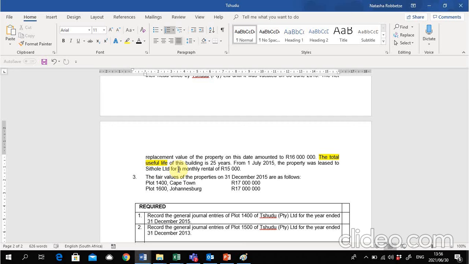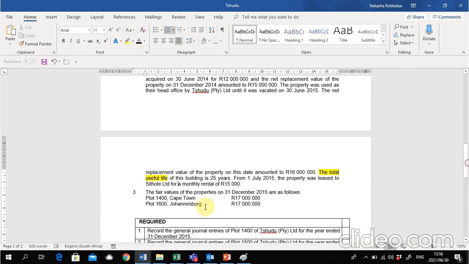15,000. Then they also say this should actually be the fourth note, I believe. Yes, we have a bit of a numbering issue. Let us just correct it. And in this final fourth additional note, we are told that the fair values of the properties on the 31st of December 2015 was 17 million each, and this was for plot 1400 and plot